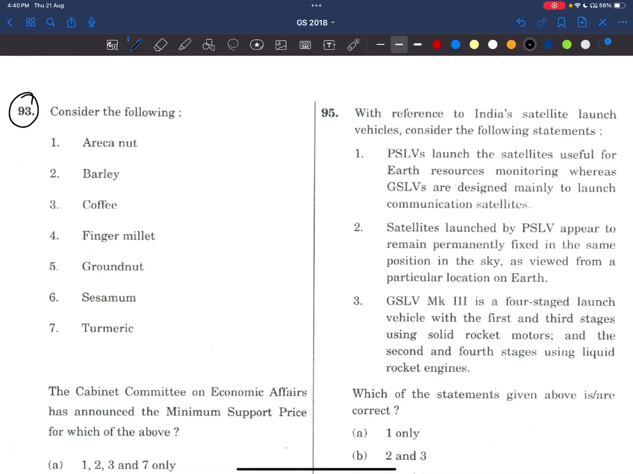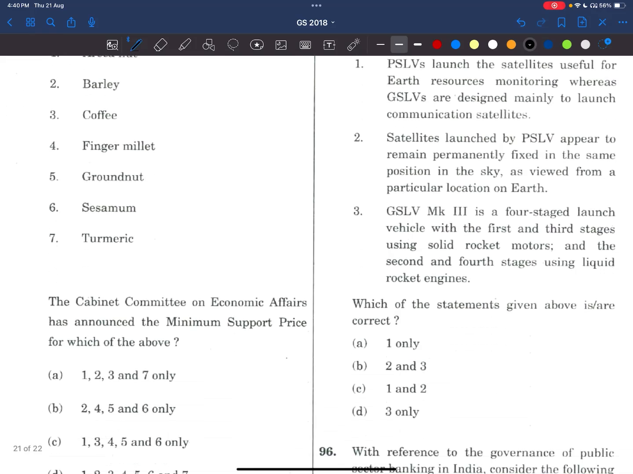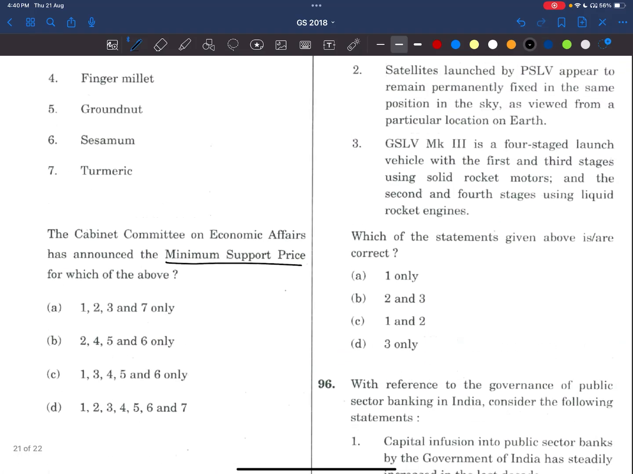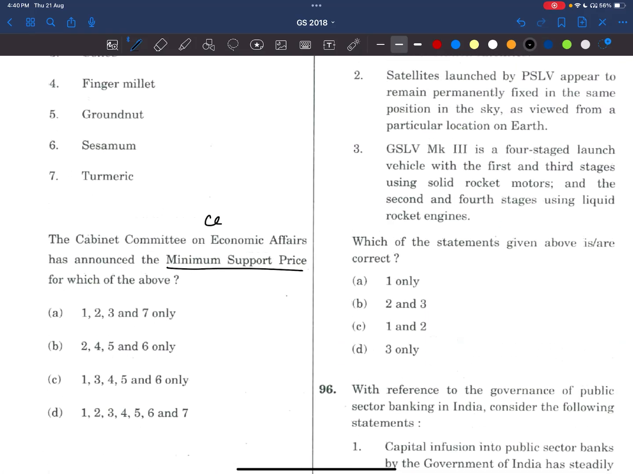Consider the following. Okay, they are given 7 products. Now he is asking, the Cabinet Committee on Economic Affairs has announced MSP for which of the above? Okay, see here, friends, he is only giving data to us. That is, CCEA announces MSP. Okay, please remember this point. Sometimes he'll give that CACP will be announcing, but no, CACP will be recommending and CCEA will be announcing.